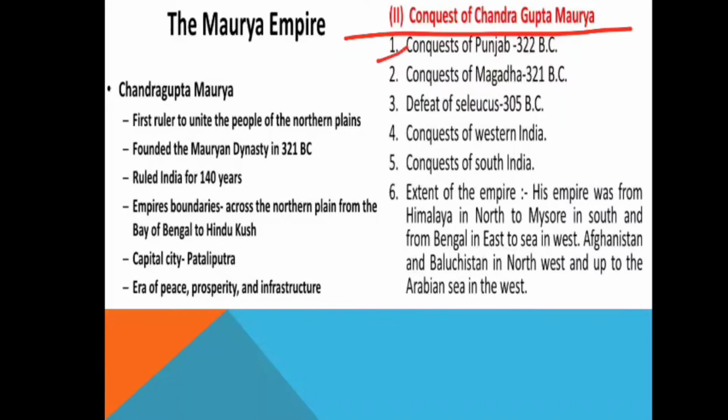If we talk about the extent of the empire, then his empire stretched from the Himalayas in the north to Mysore in the south, and from Bengal in the east to the sea in the west, with Afghanistan and Balochistan in the northwest, and up to the Arabian Sea in the west. So it was a vast empire, with parts of Afghanistan and Balochistan in the northwest under his control.